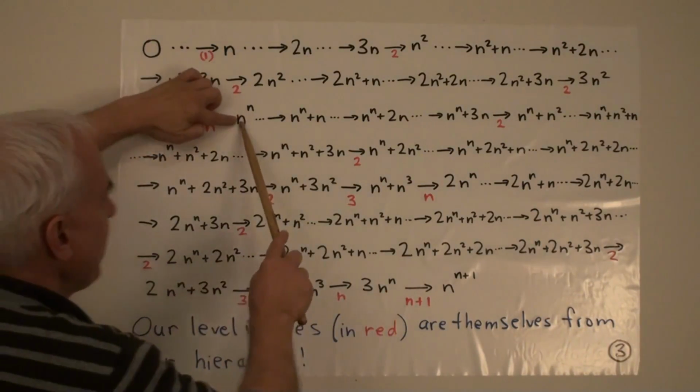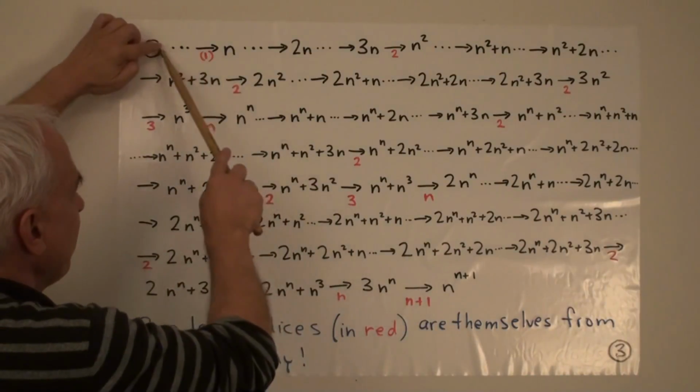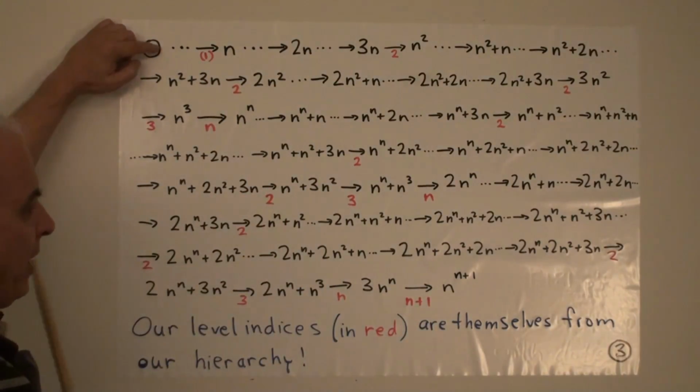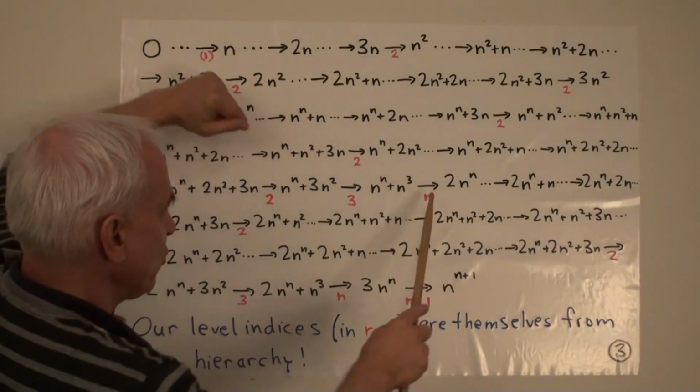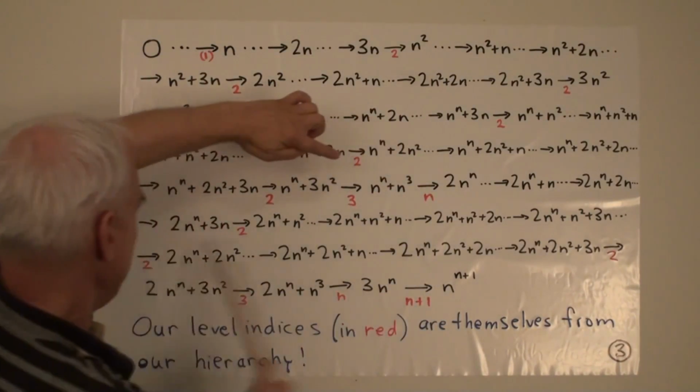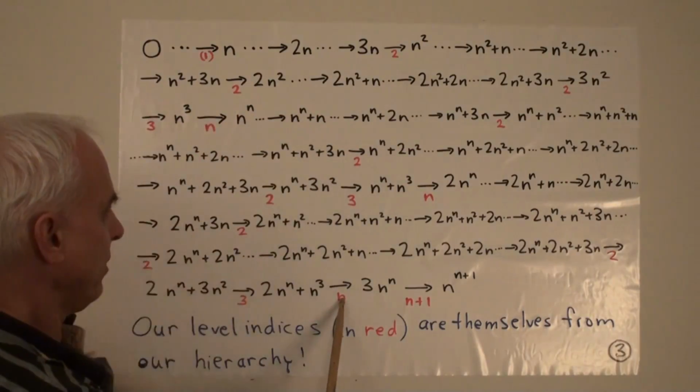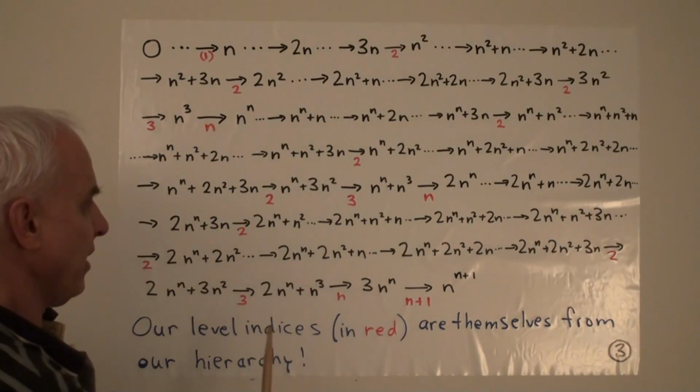So from here to here is very much like from here to here. And then in fact the same kind of thing will repeat itself. That same stretch will be repeated from this end to the next end, which is down here. That'll be 3n to the n.